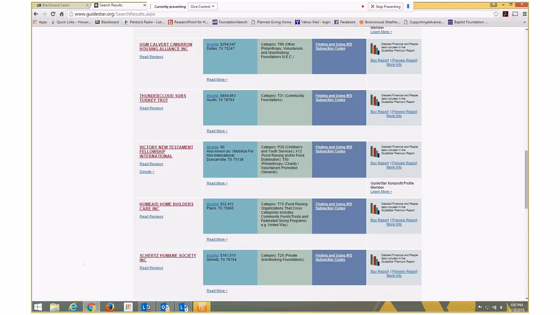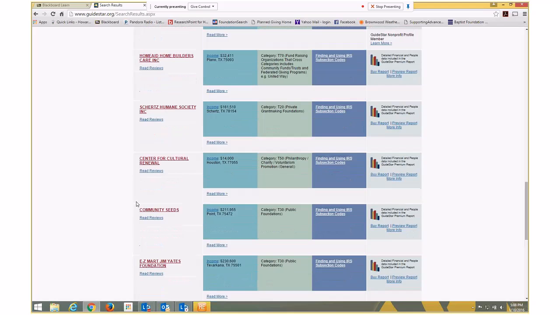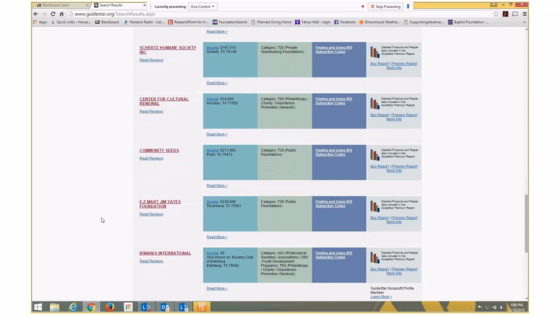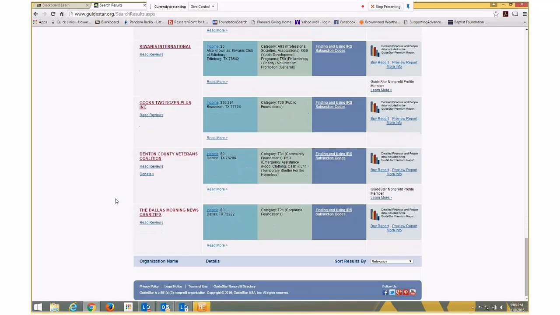I also want to look at their income and their assets, if they're tiny, or if they're a church. Humane society is probably not going to give to your homeless shelter. But the Easy Mart, that's interesting. If there's an Easy Mart in your area, then you might have access to that foundation. Kiwanis International.